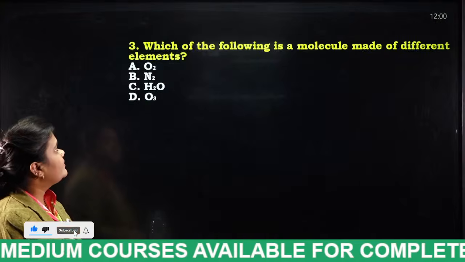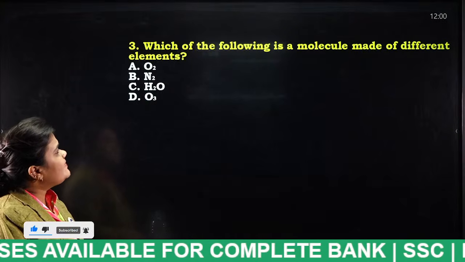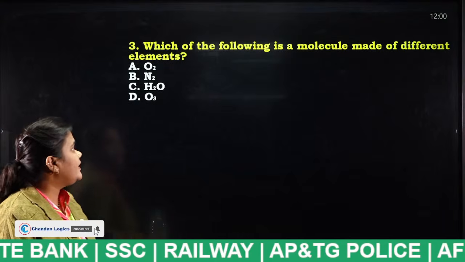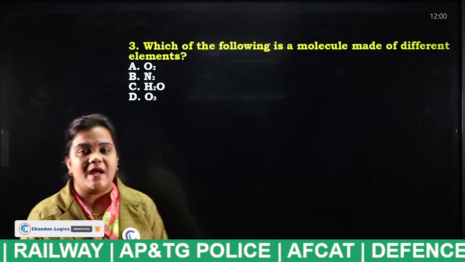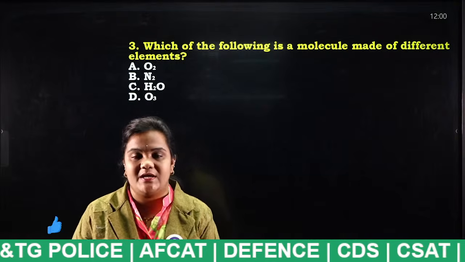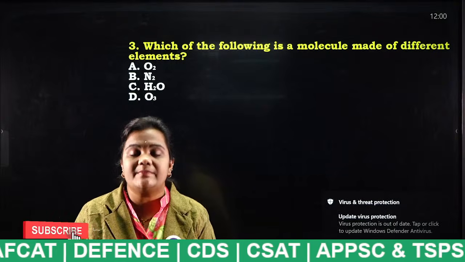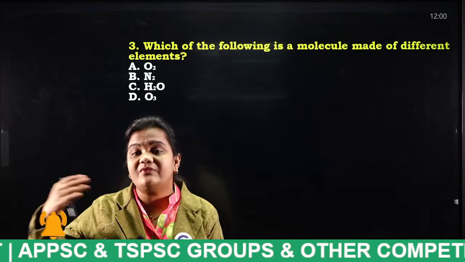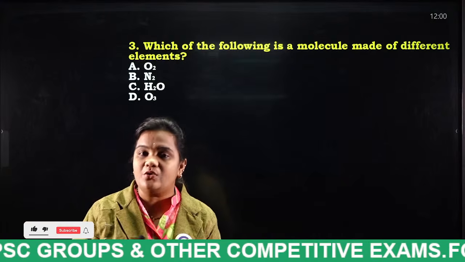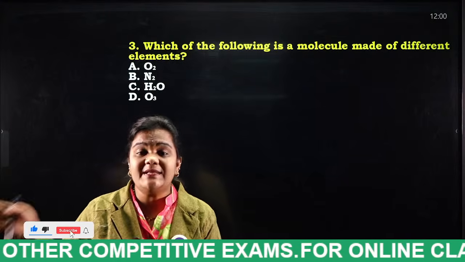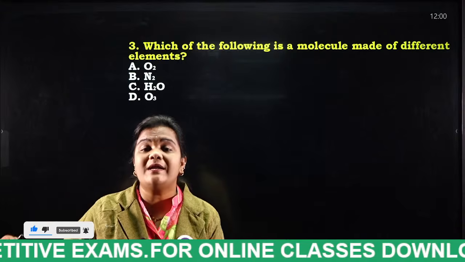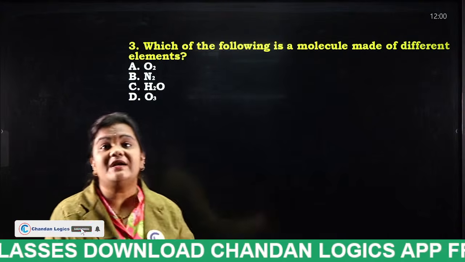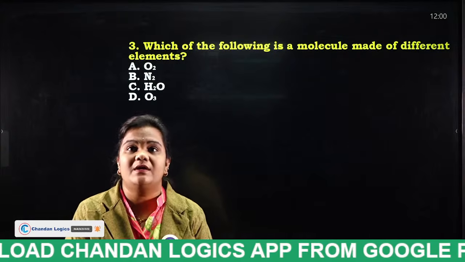Okay, next. Which of the following is a molecule made of different elements? Oxygen, nitrogen, water, ozone. Now tell me, students, I have told you what a molecule actually is. Molecule is nothing but, either the same or different atoms combined together, and we will get a molecule. So in the given options, which is made up of different atoms? Very good students, very good.